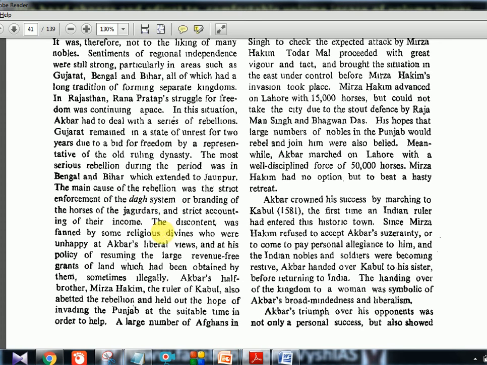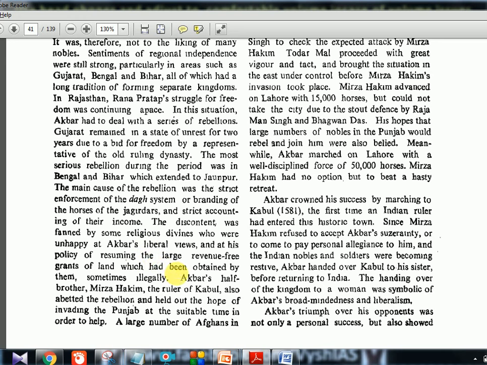Now the discontent was fanned by some religious divines who were unhappy at Akbar's liberal views and at his policy of resuming the large revenue-free grants of land which had been obtained by them, sometimes illegally. So again, the Muslim ulema, who had too much land distribution, sometimes even illegal. Akbar had a liberal policy, everybody was treated equally, not any special consideration for these particular ulema alone. So that also created hatred and opposition to Akbar.